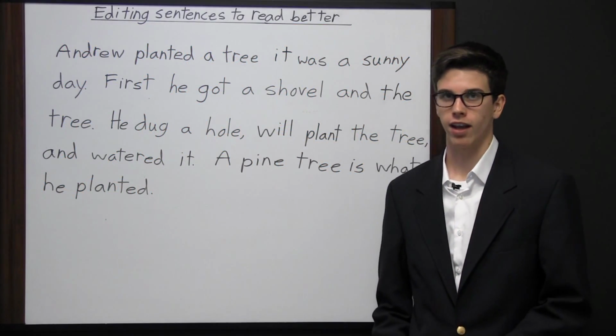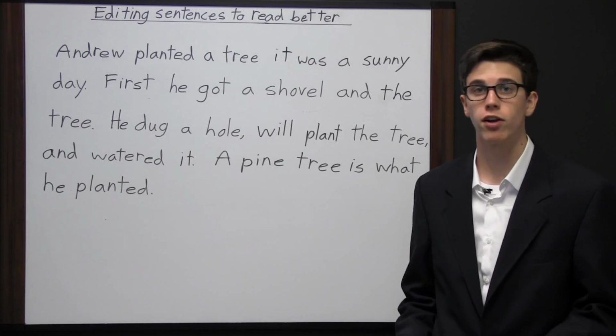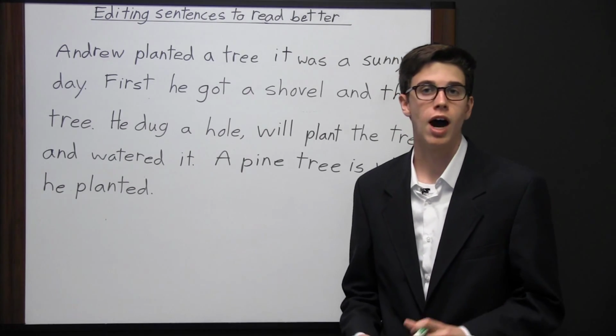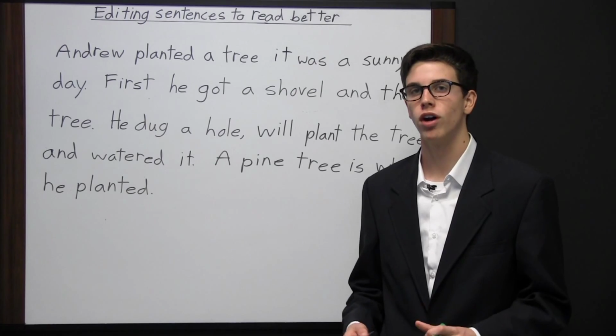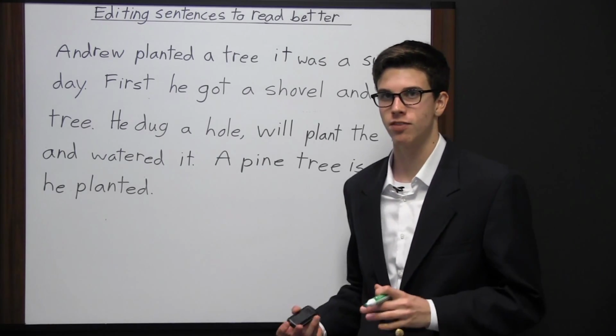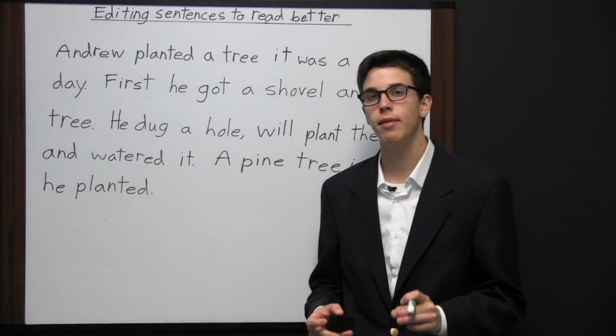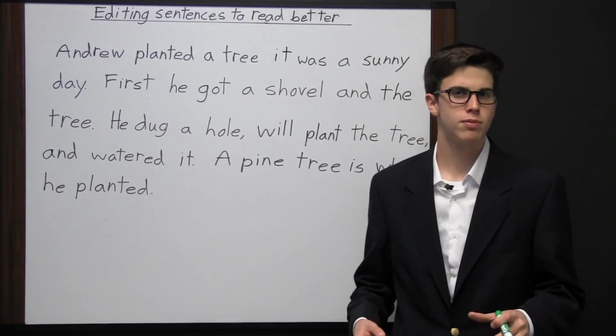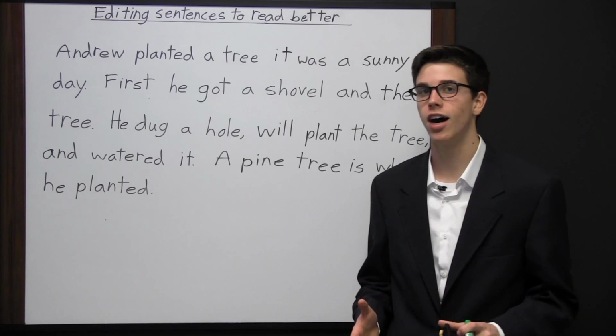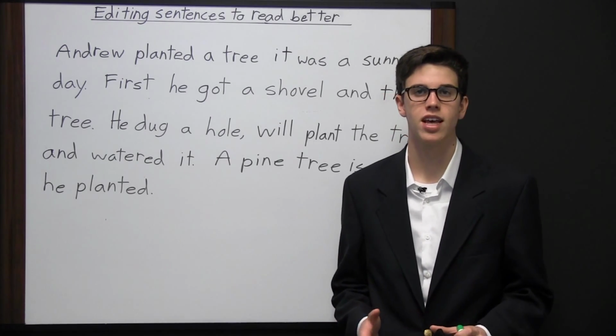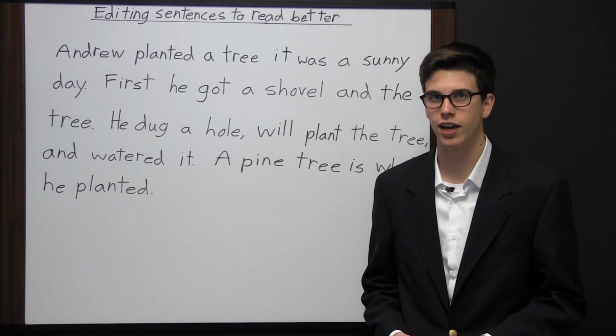Whenever you write anything, whether that's just a sentence, a paragraph, or a whole story, you always want to go back and edit what you have written. The process of editing is where you read everything that you have written down and you make sure that it's correct. When there's mistakes in your writing, oftentimes the audience will pay more attention to your mistakes than the information you're trying to convey to them.